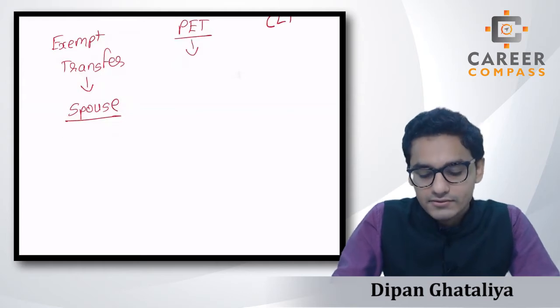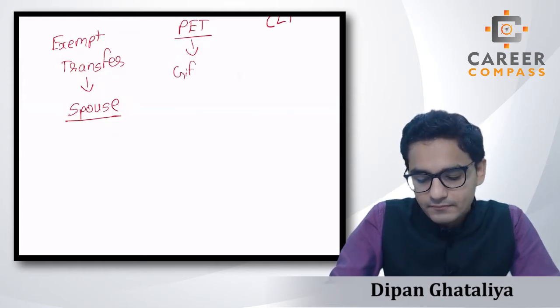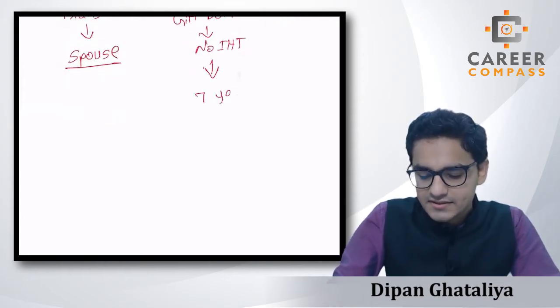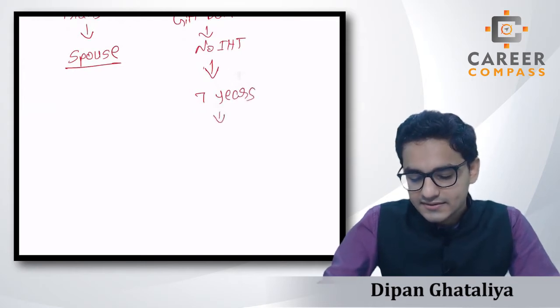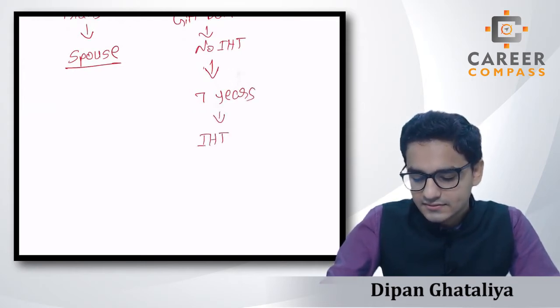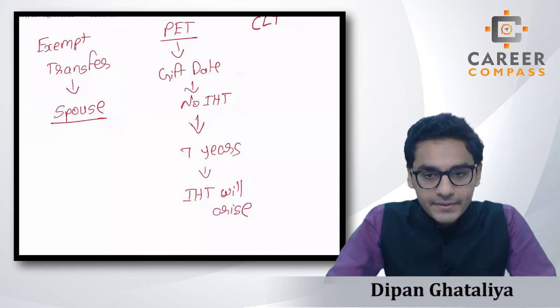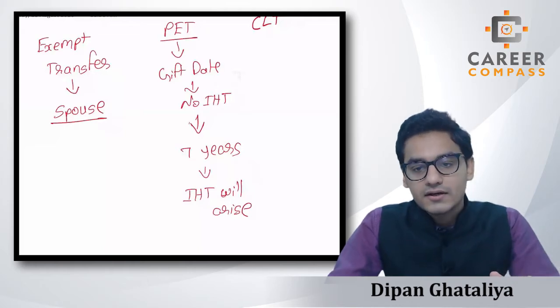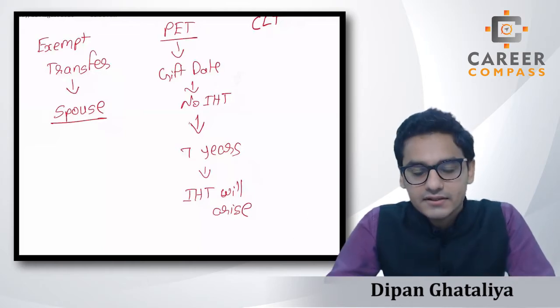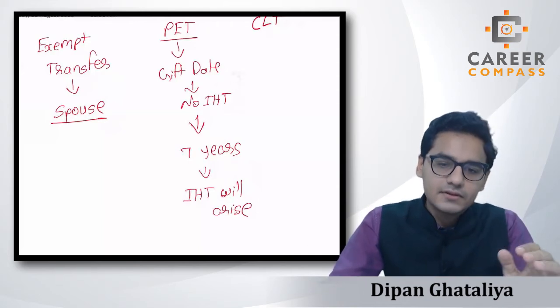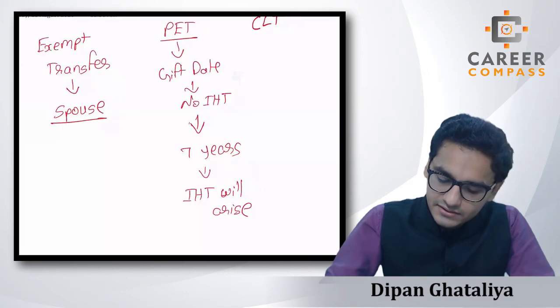In the case of the PET, on the gift date there is no IHT. But if the donor dies within 7 years, then the IHT will arise. So we can conclude that if we are making a PET and the donor dies after 7 years, then it will be totally exempt, right? But in the case of the PET, if the donor dies within 7 years, then there will be a tax liability.